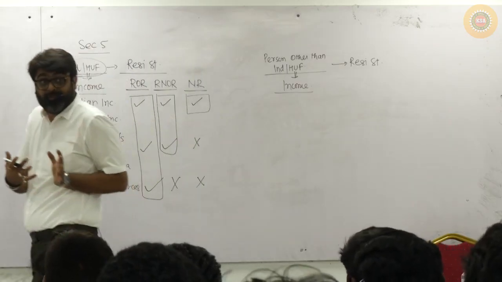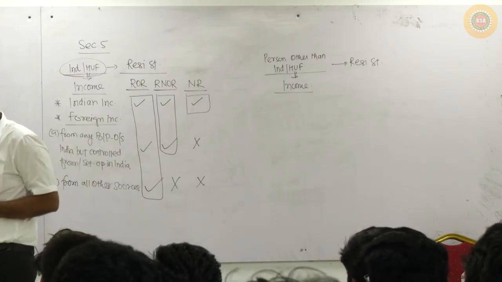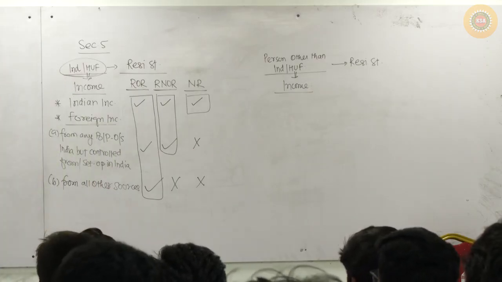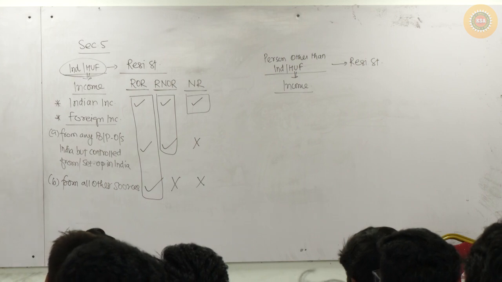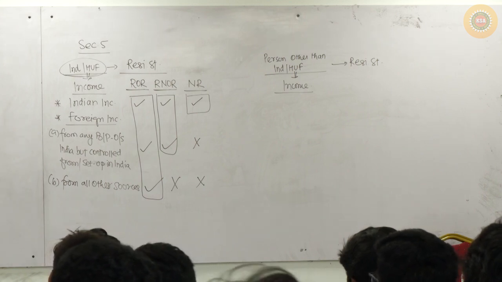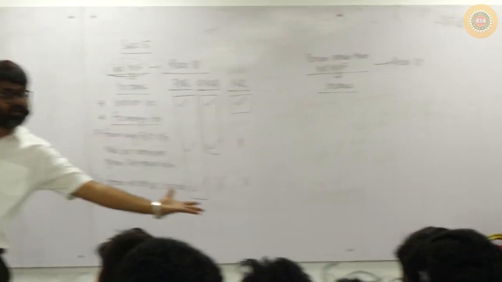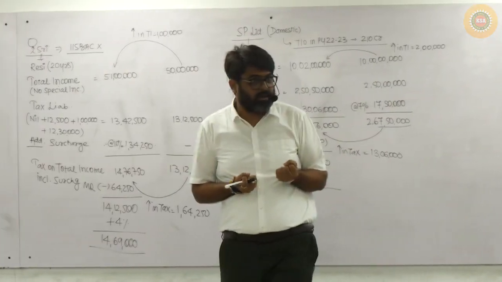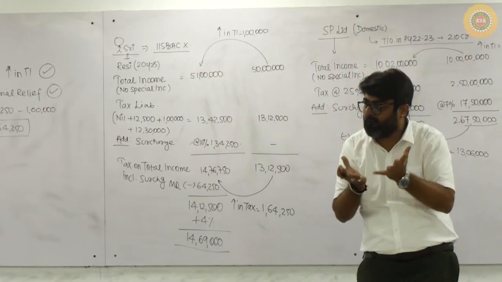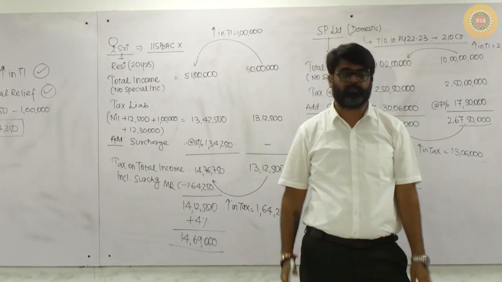Because once you become resident and ordinary, the government will have all the scope. Meaning the government can take your Indian incomes also for the computation of your total income. The government can take all the foreign income so that your total income is higher and the government gets more tax.